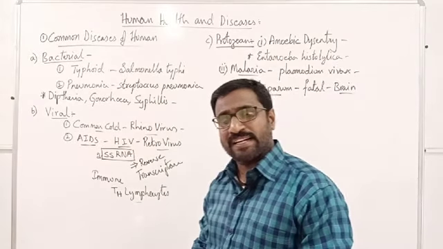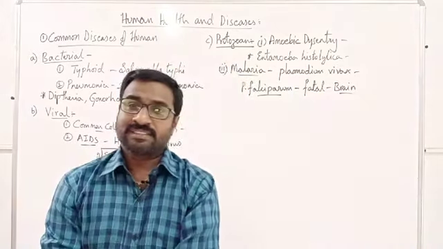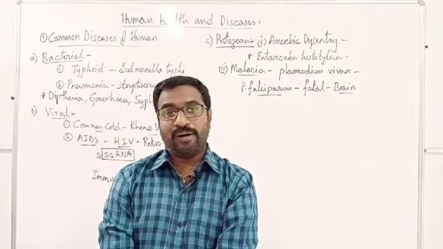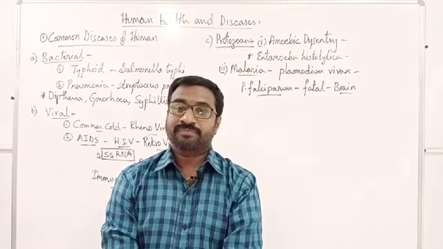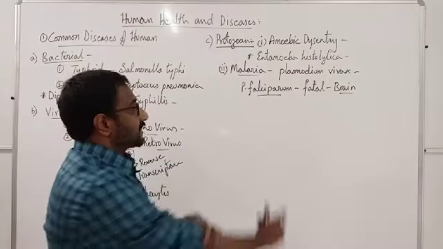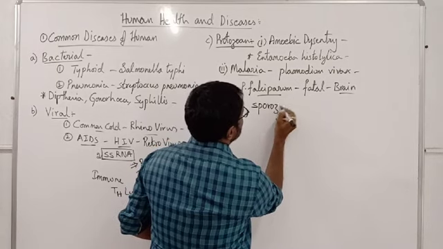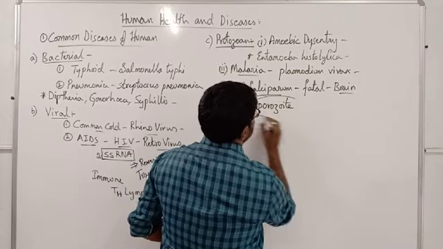So here you should know that two important questions will be asked. Which stage of Plasmodium will enter into the human body and cause malaria? That is the first important stage called the sporozoite stage.